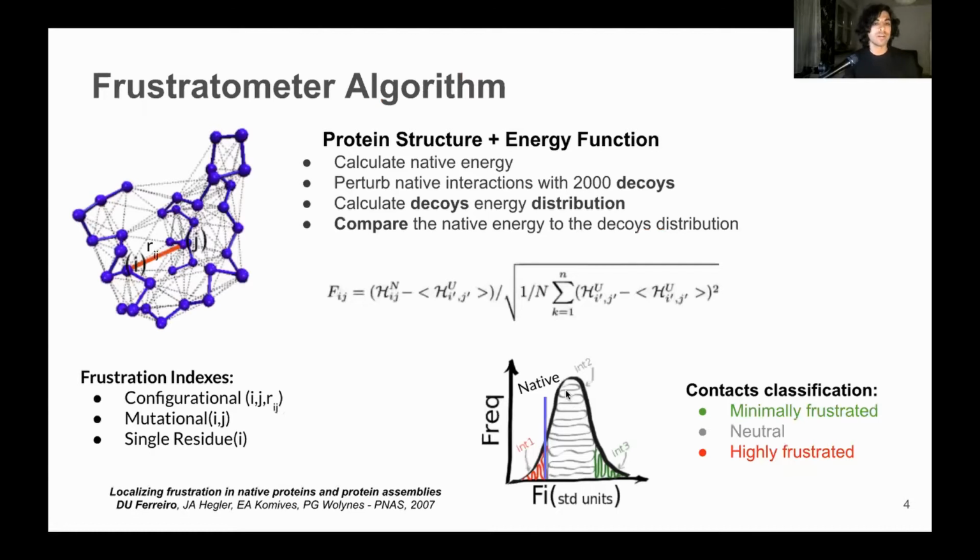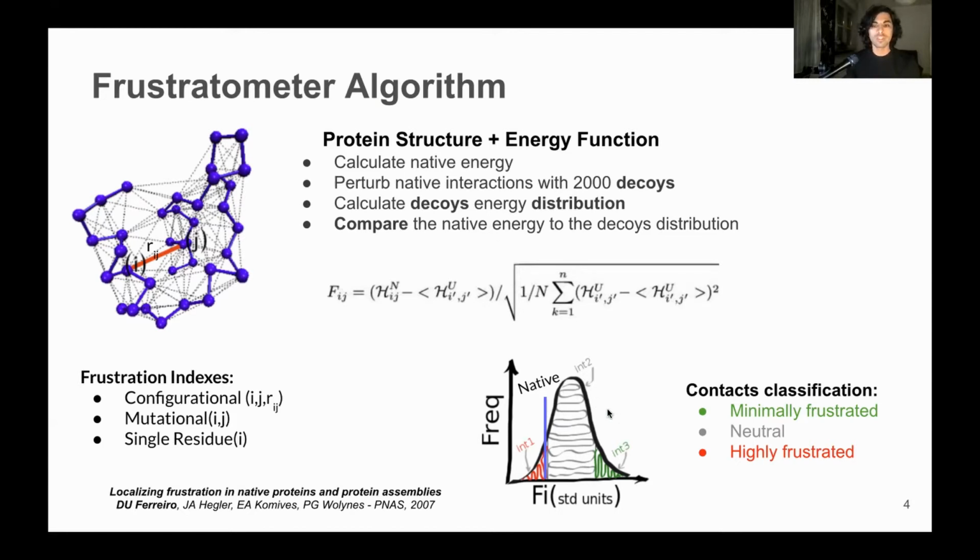Over the years, Ferreiro and co-workers have developed the concept of frustration. They developed an algorithm to localize frustration in protein structures. If in a protein structure we can define which residues are in contact with each other, we can take a given interaction between residues I and J, and by taking an energy function, we can calculate its native energy. And then we can perturb this native interaction by creating decoys, calculate the energetic distribution for these decoys, and compare the native energy to this distribution.